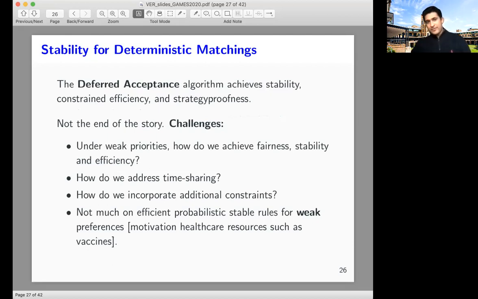However, this deferred acceptance algorithm is not the end of the story, because a few challenges arise when you have weak priorities. In that case, we don't know how to achieve fairness, stability, and efficiency completely. How do we deal with time sharing? That is not captured by deferred acceptance because it just gives you a discrete matching. How do we incorporate additional feasibility constraints? And finally, most of the work is on agents having strict preferences over the other side. On the other hand, we try to deal with weak preferences as well.